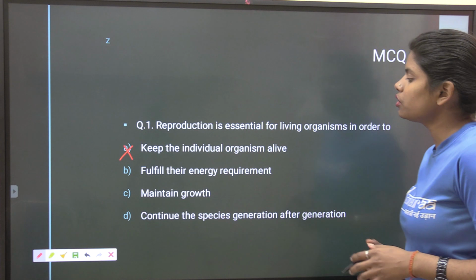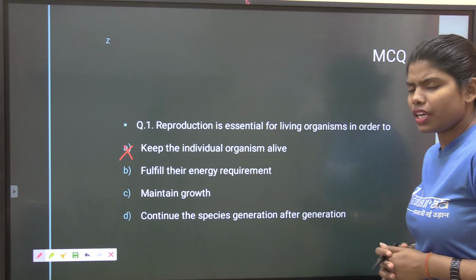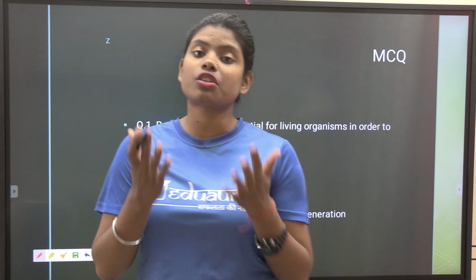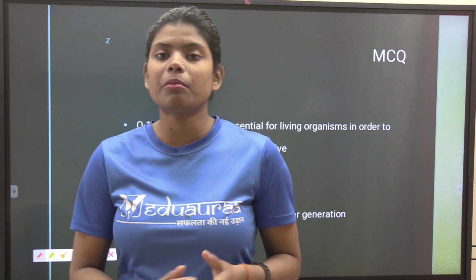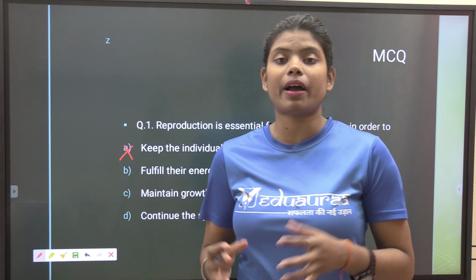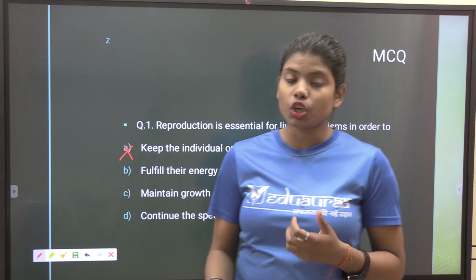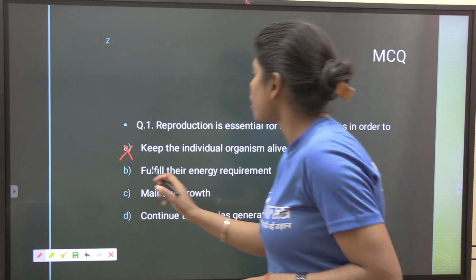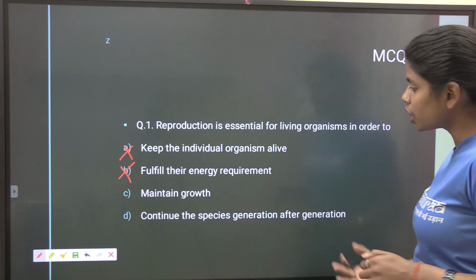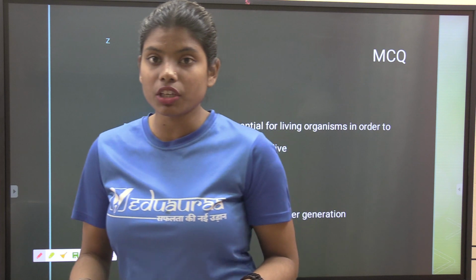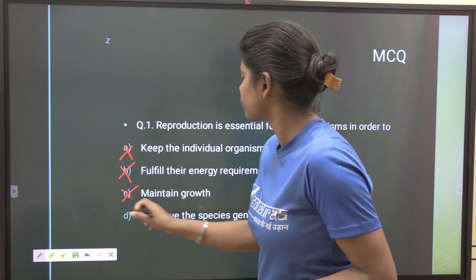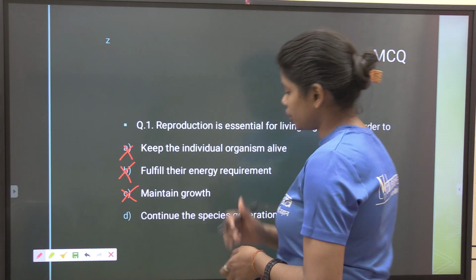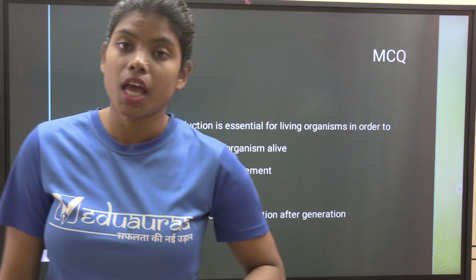Next, come to the next option. Fulfill their energy requirement. Does reproduction fulfill our energy requirement? No, not at all. The energy requirement of our body is fulfilled by the food which we obtain from plants or animals, but reproduction doesn't fulfill our requirement. So this option is also wrong. Maintain growth. Does reproduction maintain our growth? No. And the last option is continue the species generation after generation. Yes, this is the correct option.